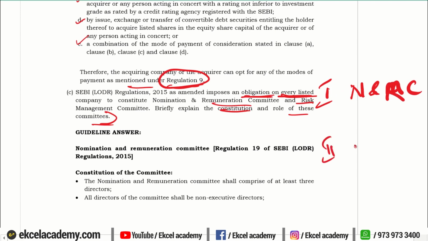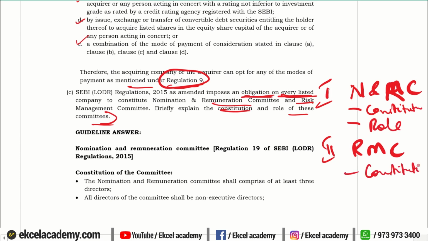Second, we should talk about the risk management committee. Under that you will have subheadings. One is about the constitution. Next will be about the role of the committee. Similarly, here we will talk about the constitution as well as the role of the committee.